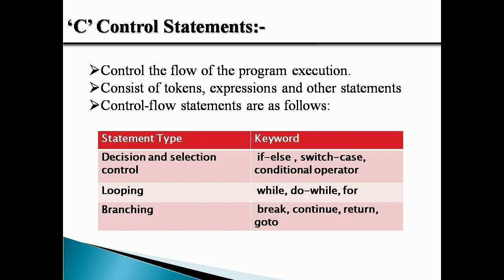Whenever we are using these control statements, keep in mind that our program is not going to run as step number one, two, three, till the end. No, it is going to change the flow, it is going to skip certain statements, and it is going to perform certain statements repeatedly. Hence it is called C decision and control statements. Now we will see all of these statements one by one.